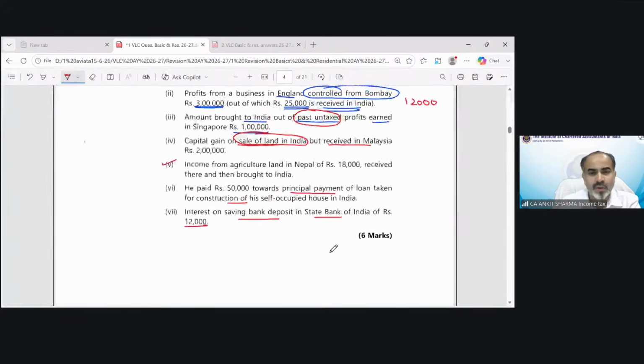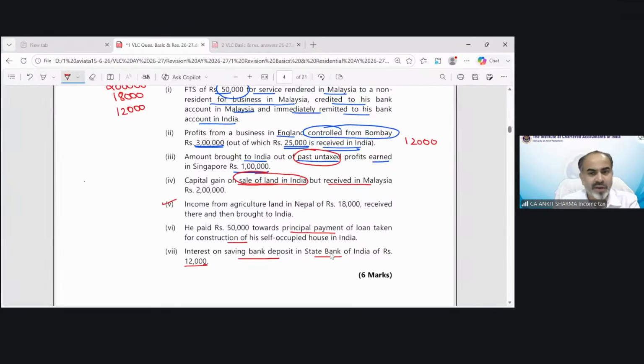I guess no. So now this is our total income, out of which deduction under 80C we can claim in both categories of 50,000 rupees. And deduction under section 80TTA in case of savings account interest we can also claim in both categories up to 10,000 rupees.